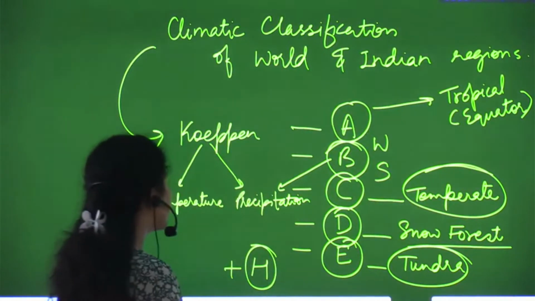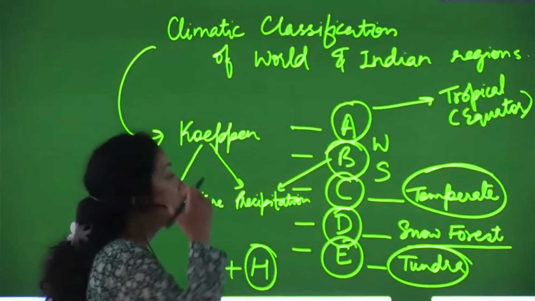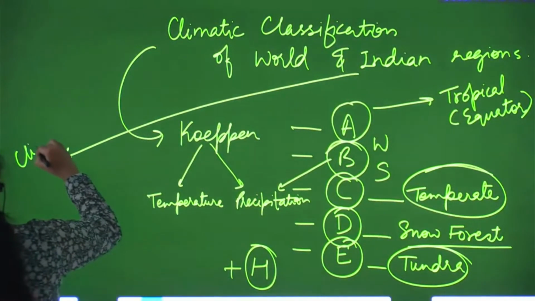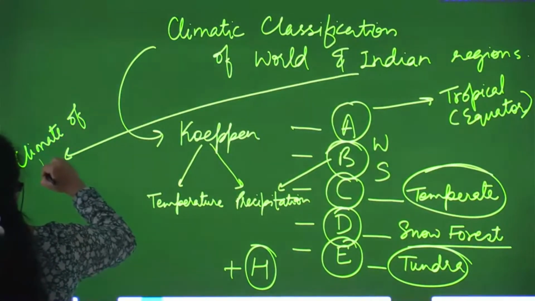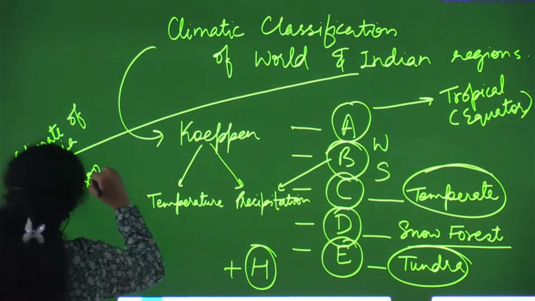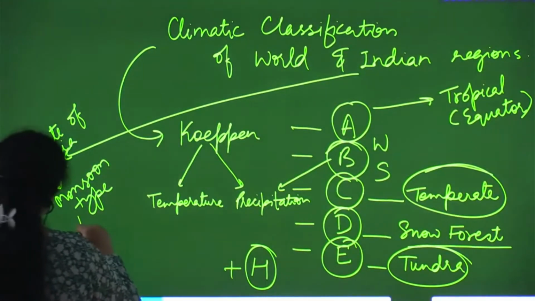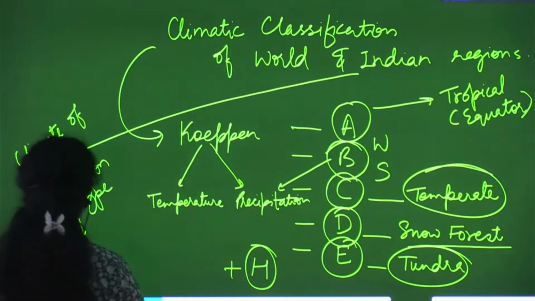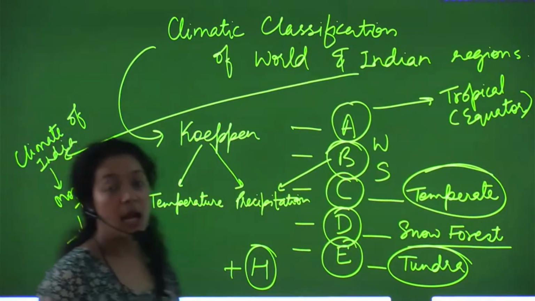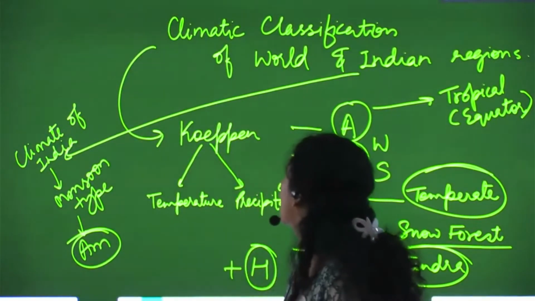Now how is it important in the context of India? First of all, the climate of India is monsoon type. And the code according to Koppen given to India is AM. But there is further classification regarding Indian climatic zones.